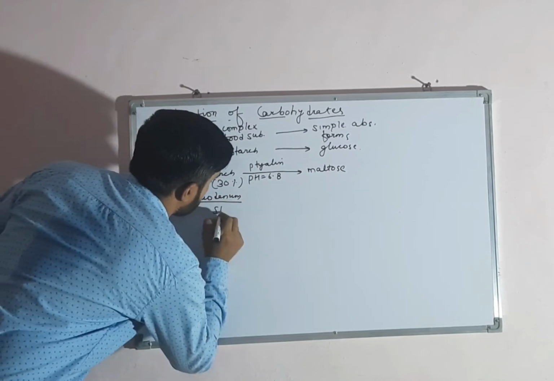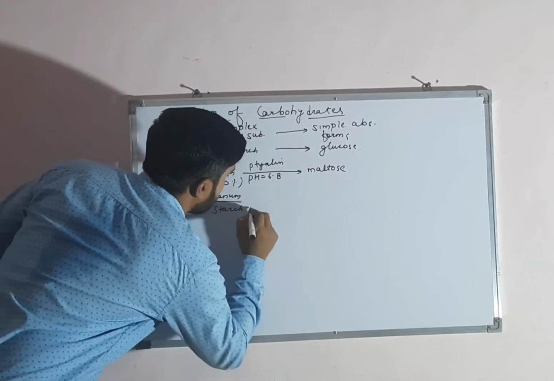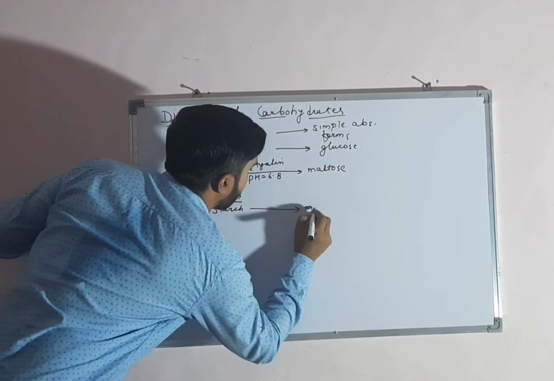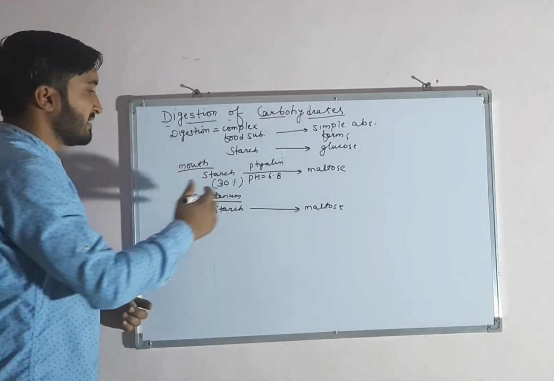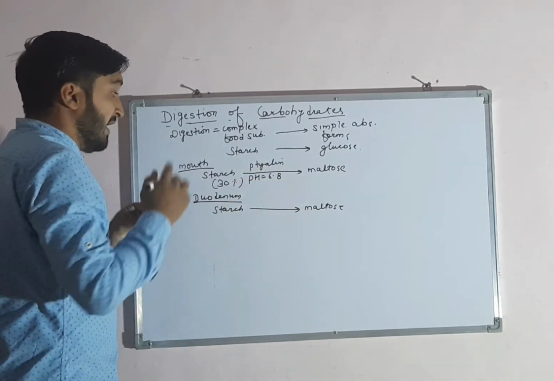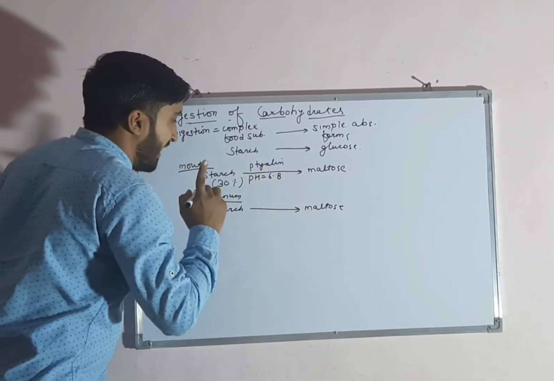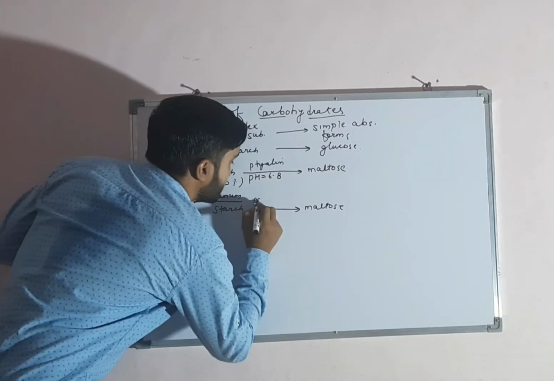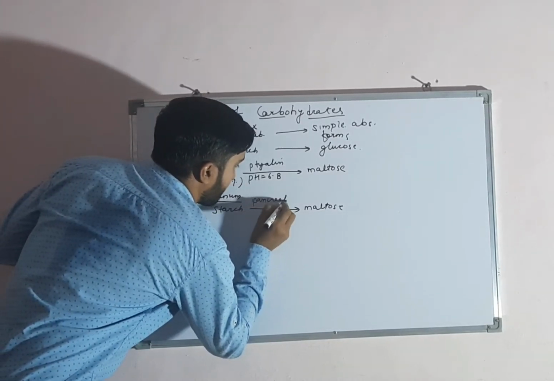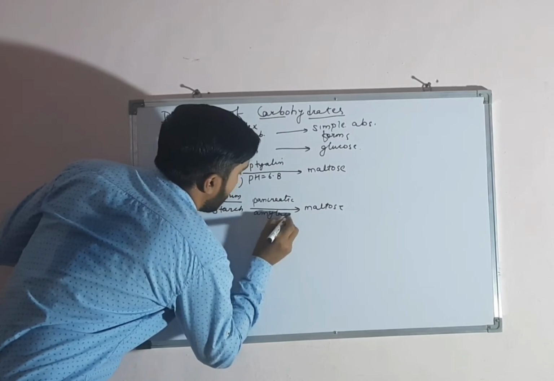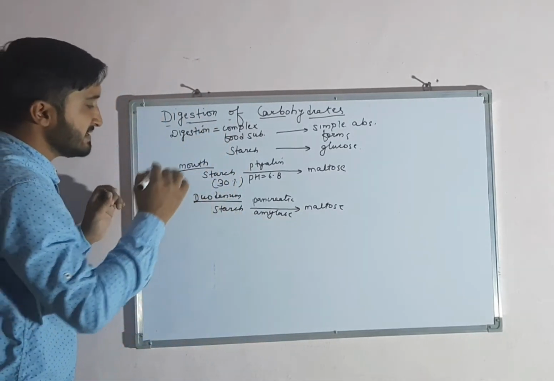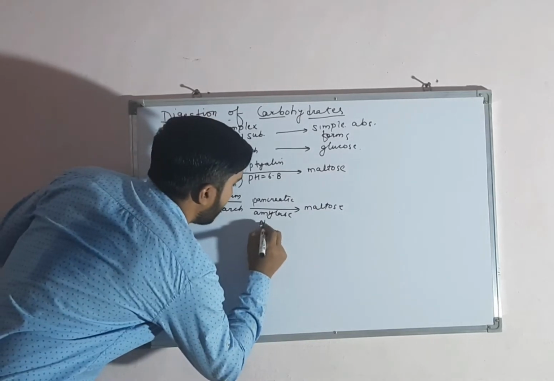In duodenum, the undigested or remaining starch is converted into a disaccharide form, that is maltose, in presence of an enzyme called pancreatic amylase, which is secreted from the exocrine part of pancreas, and in duodenum the pH is around 7.8.